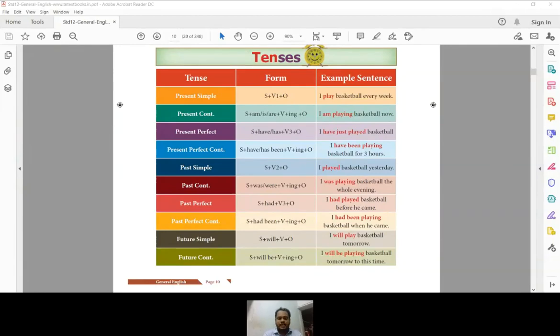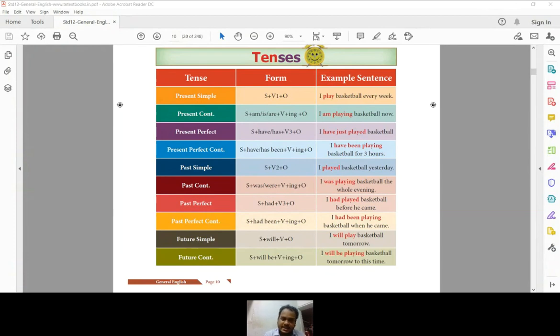Good morning, boys. Today we are going to discuss the most important part of the grammar, that is tenses. While teaching tenses, many of you may get tensed also, but you have to learn. You have to understand what is tenses and the situation and the condition behind each type of tenses.